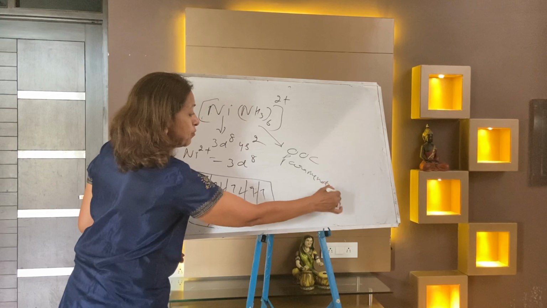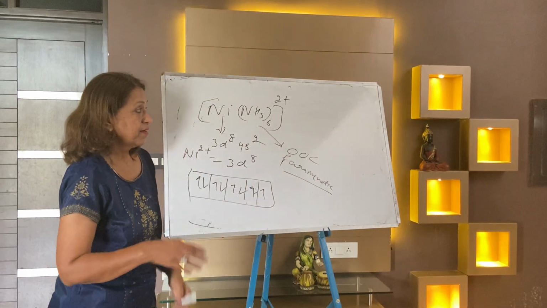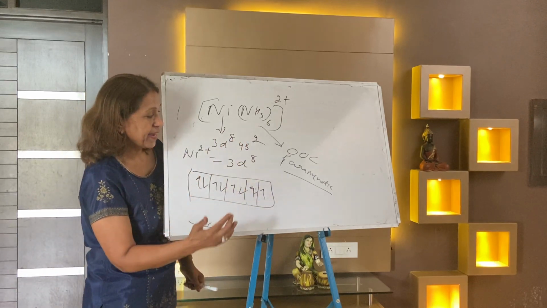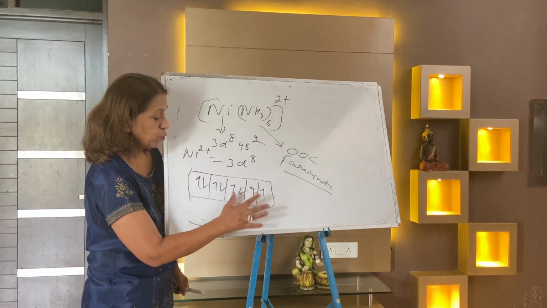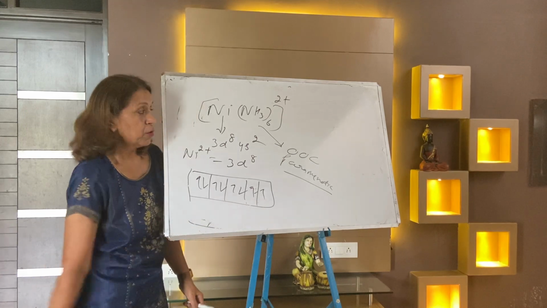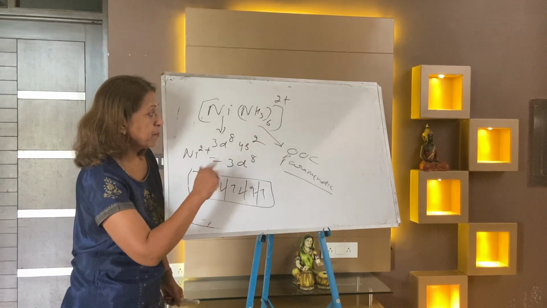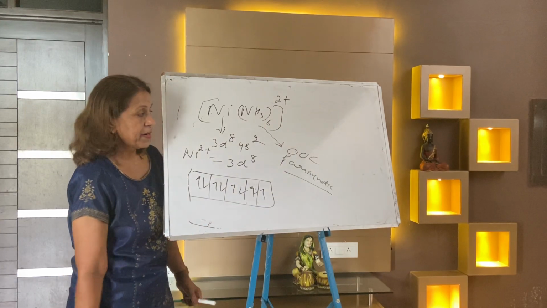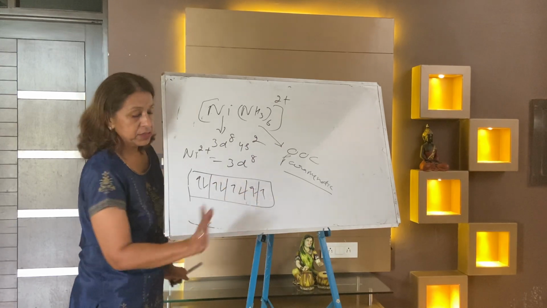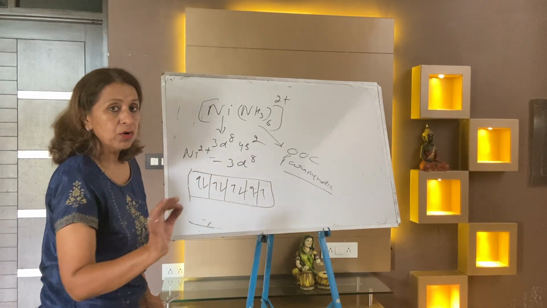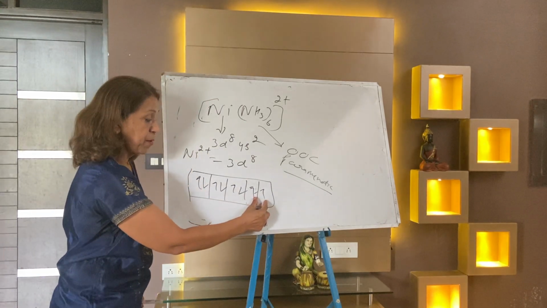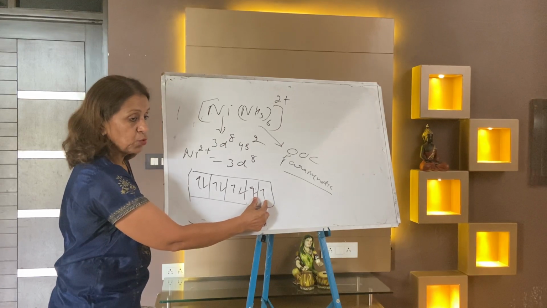I have shared everything with you. Right, please. These are very important points. Nothing will come from outside of this. So this is the outer orbital complex and it is paramagnetic, because no need to pair. You can think it is 3d8. If you pair up, then 1d becomes empty. Because the coordination number is 6, not 4. If the coordination number is 4, then it is dsp2. But if it is 6, you need d2. It can never be d2 here. So it's always an outer orbital complex, and it's paramagnetic because 2 electrons will remain unpaired. No need to pair these 2 electrons.